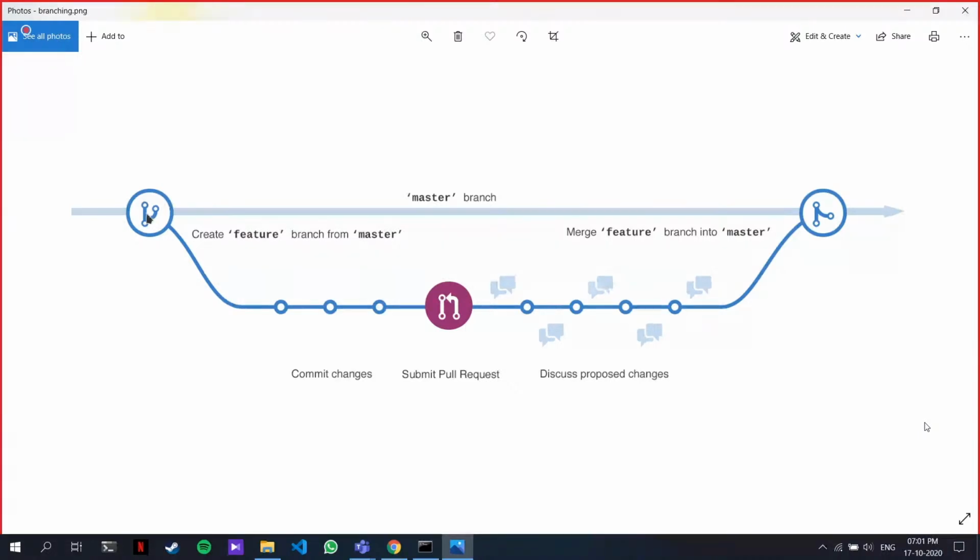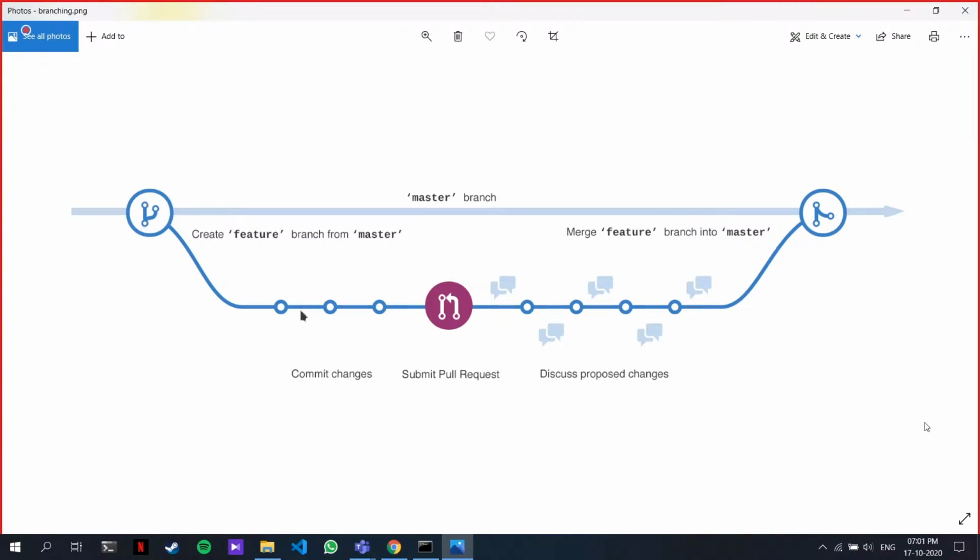So what Git does is it creates this branching feature. What branching does is create a copy of this whole source code, a copy of this whole project right now, and creates a parallel dimension where you can make any changes you want. You can break the project, you can work on it, add new features, and none of it will affect the original branch. So what I'm doing here is I want to create a branch.